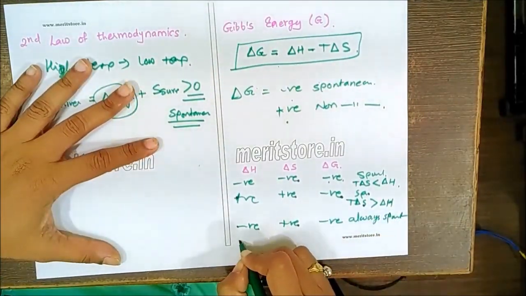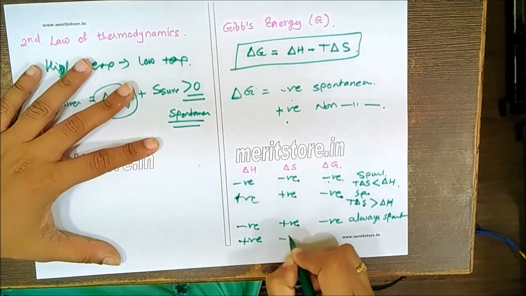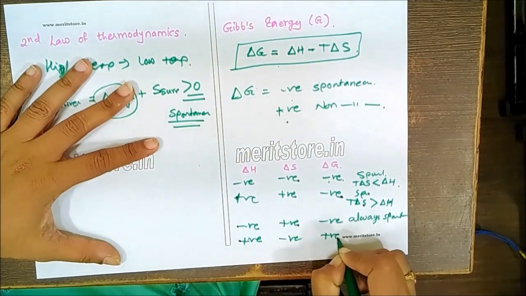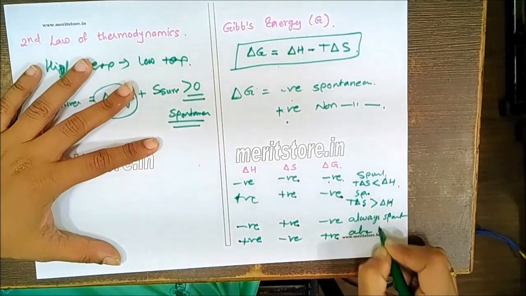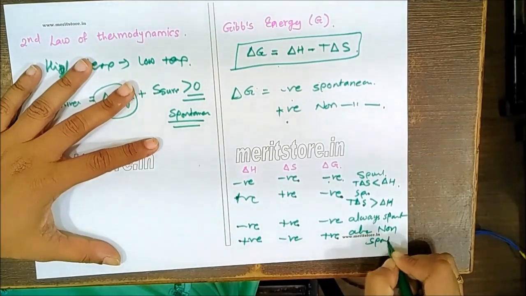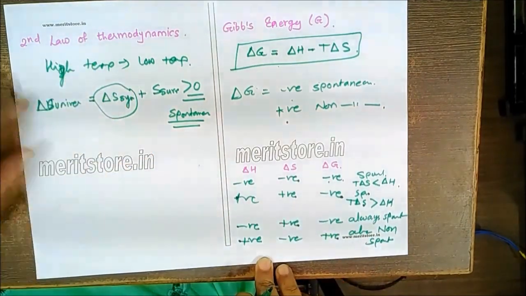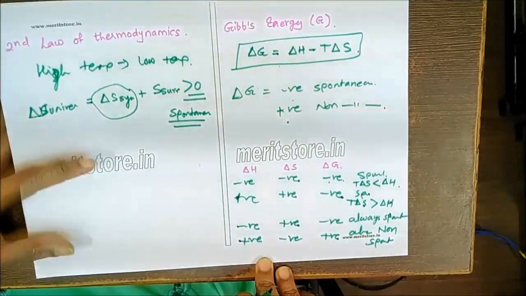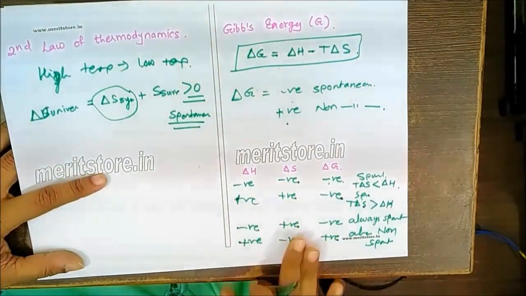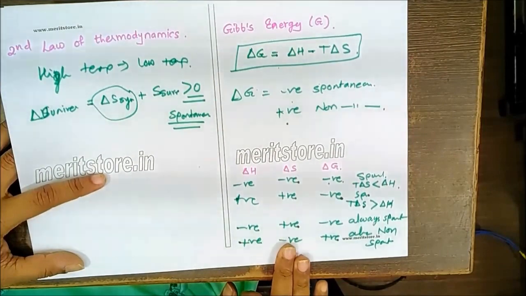And if delta H is positive and delta S is negative, delta G will be positive and this is always non-spontaneous. This kind of question can be asked in the MCQs. So we have to remember how the spontaneity changes with respect to the Gibbs energy.